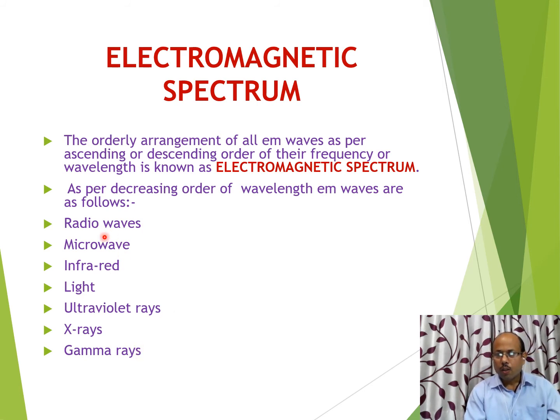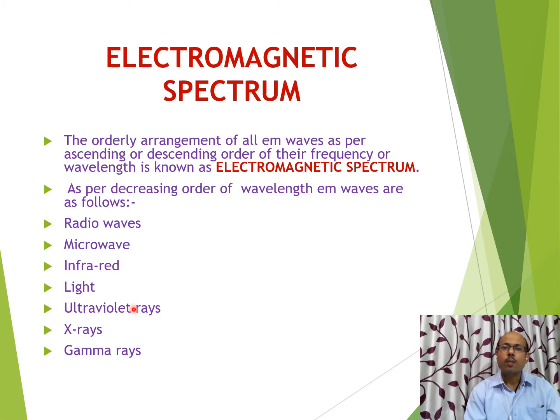I think you don't know all EM waves very well, but the names of radio waves, microwaves, ultraviolet and visible light are familiar to us, and here we will also discuss gamma rays and X-rays. So these are the 7 electromagnetic waves arranged in ascending order of frequency or descending order of wavelength. Radio waves have the least frequency, and gamma rays have the highest frequency among these 7 types of electromagnetic waves.